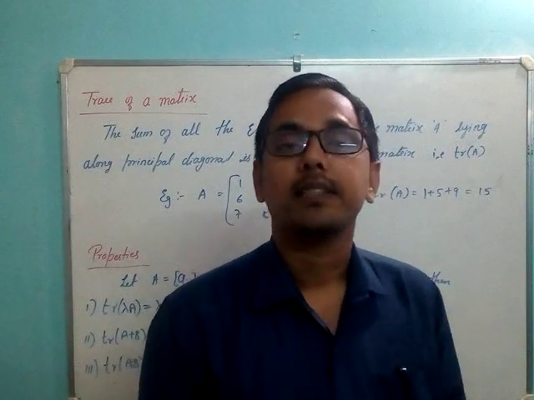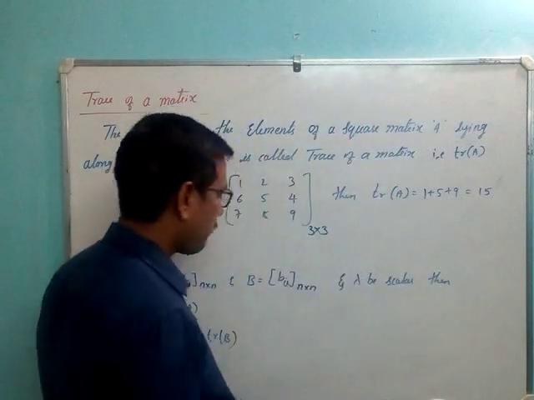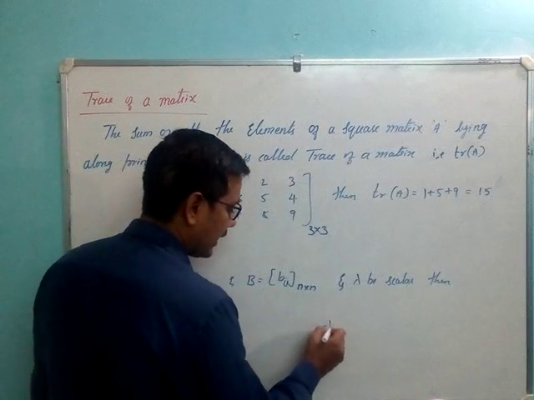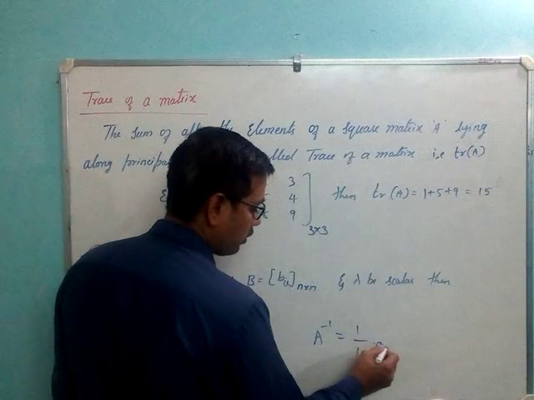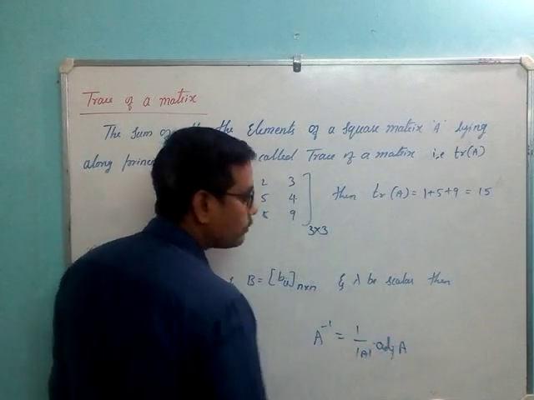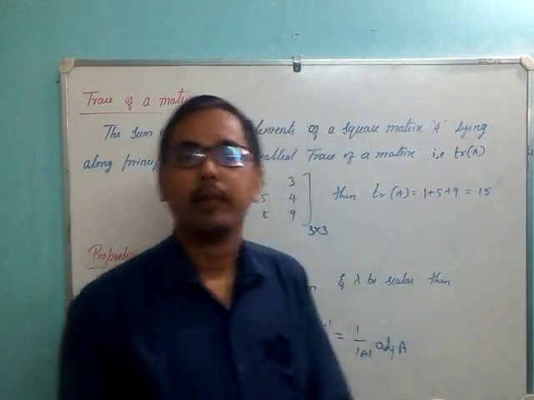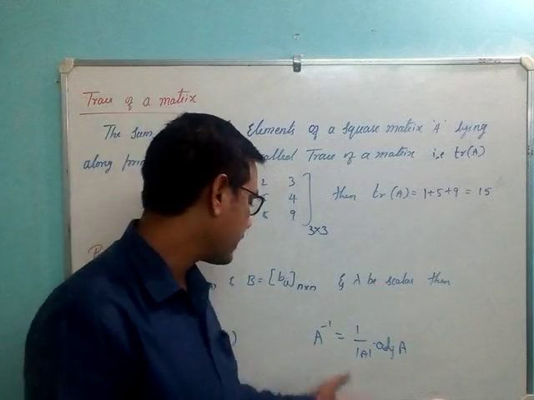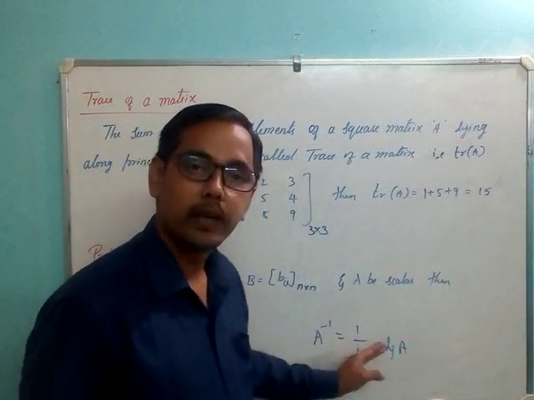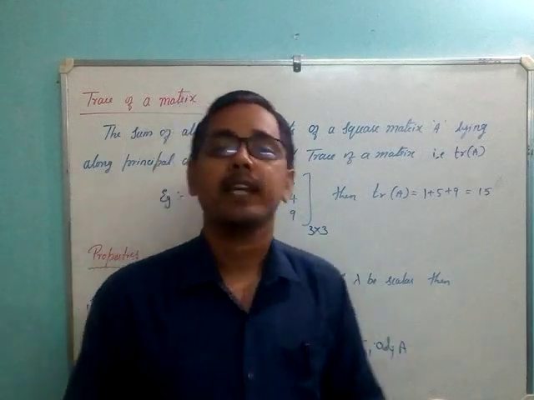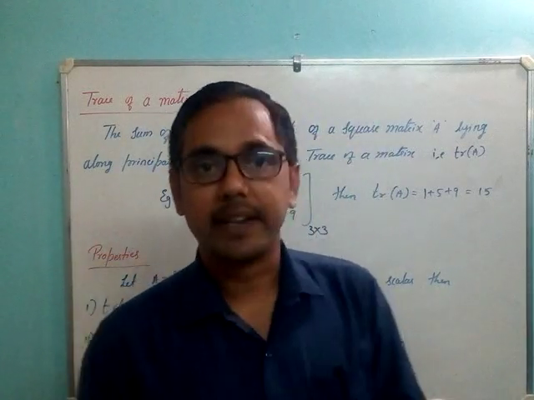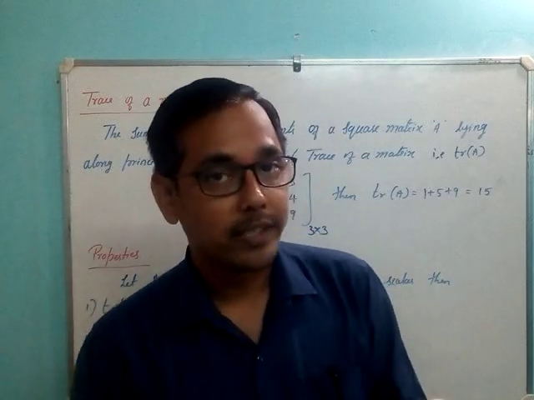That is one thing, right? Or second, use the formula A inverse is equal to 1 upon determinant A into adjoint A, right? So these are two methods by which we can get the value of A inverse. A inverse is 1 upon determinant A into adjoint A. There is no problem with determinant A, but definitely there will be a problem with adjoint if it is a 3 cross 3 matrix. So finding the adjoint is a tedious process.